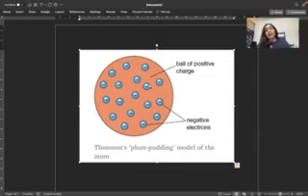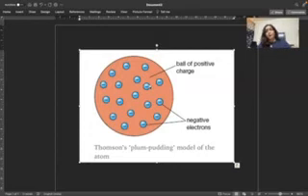At that time, when he proposed this model, protons and neutrons were not discovered. So he said there is a positively charged sphere. He was not aware of what this positive sphere is made up of, but there is a positively charged sphere in which the electrons are embedded. That is the first postulate.